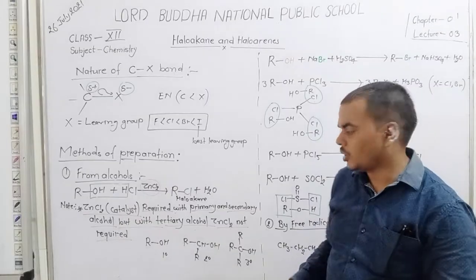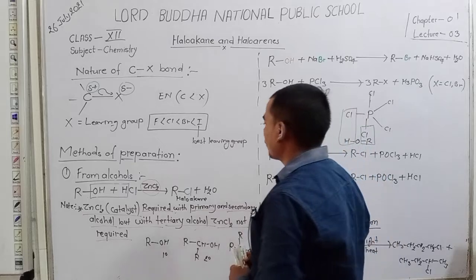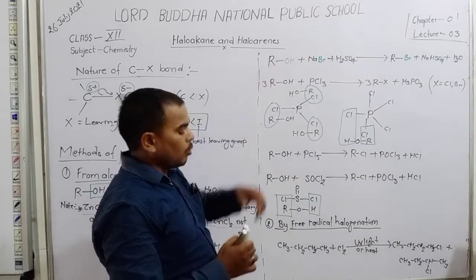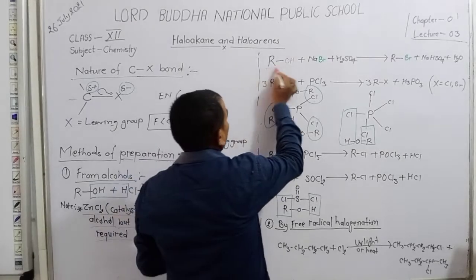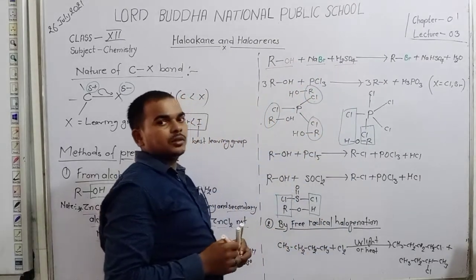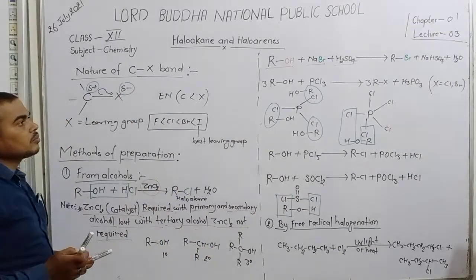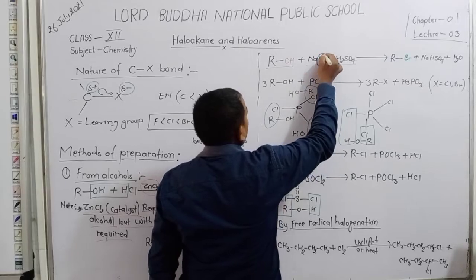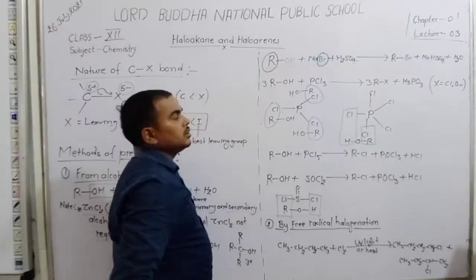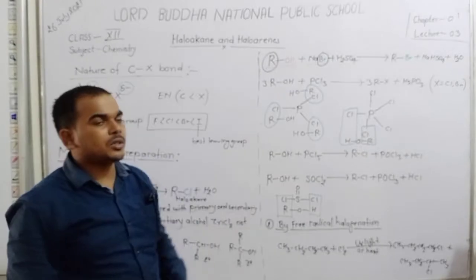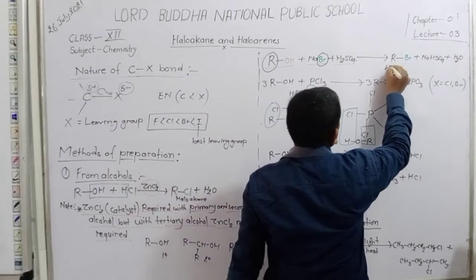Okay student, now discuss the other point. Dear student, here is a reaction in which we take the alcohol ROH and sodium bromide in the presence of sulfuric acid. Dear student, here the bromide from sodium bromide joins with the R, that is, it converts into alkyl bromide, that is haloalkane.